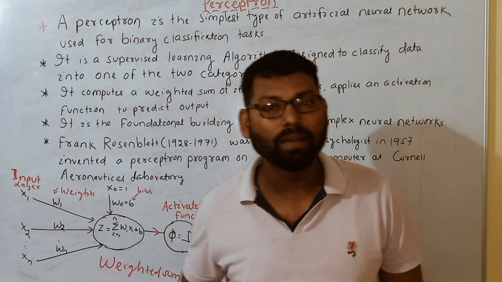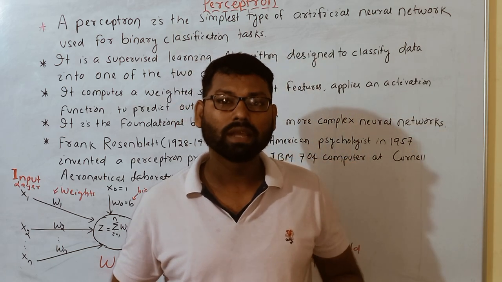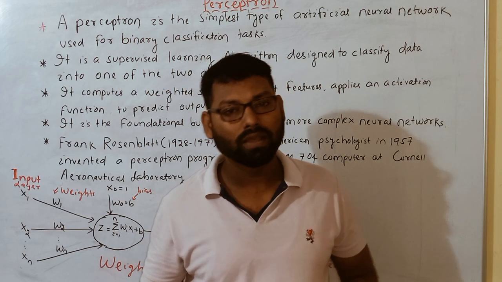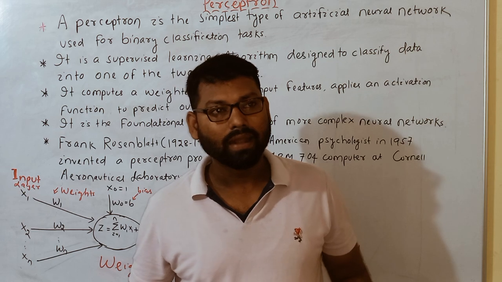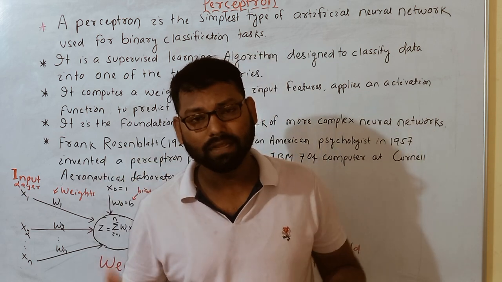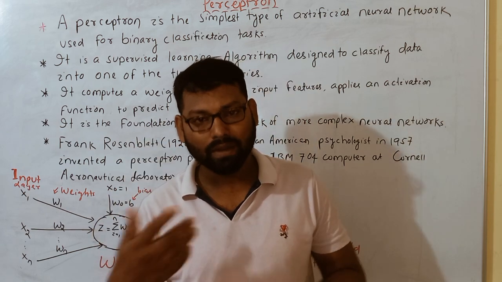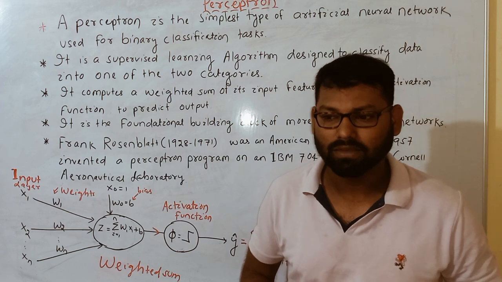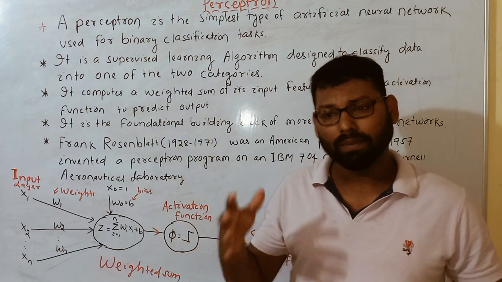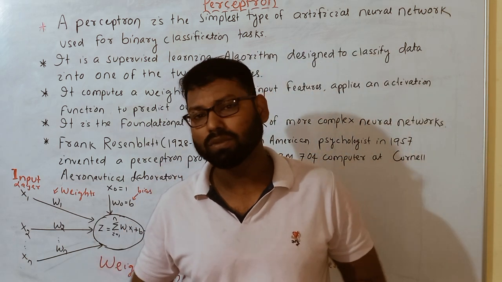Inside our human brain, you know that millions of neurons are there, and they are doing certain kinds of processing tasks. For example, we are watching dogs, cats, or anything, and whatever we are watching through our eyes, those inputs go into the brain, and all the neurons inside are doing certain processing tasks. In the same manner, in the biological neural network, millions of neurons are there.